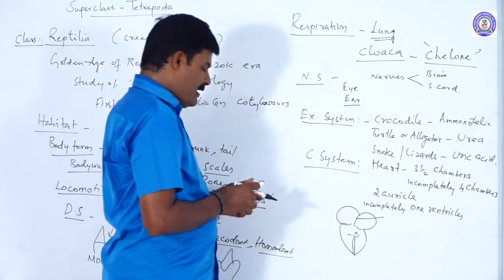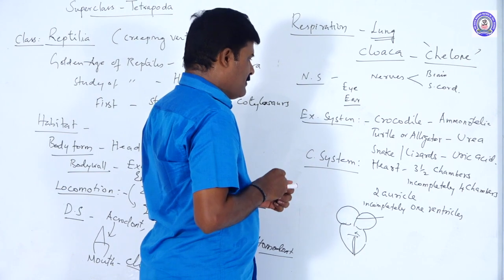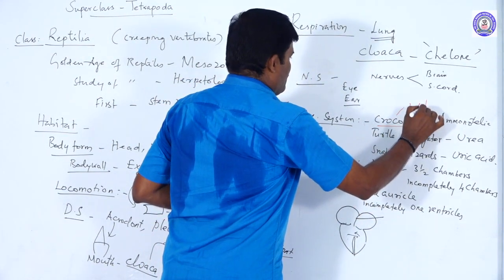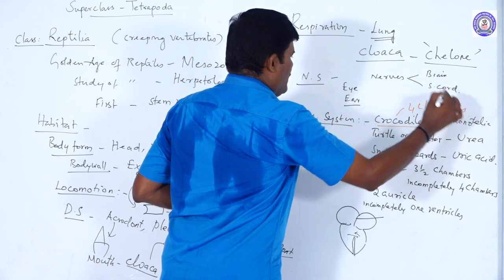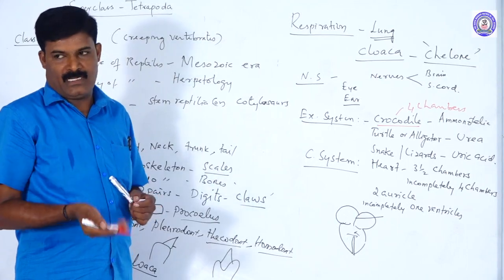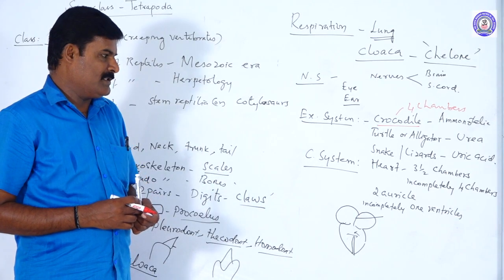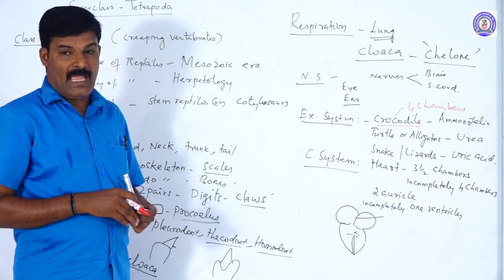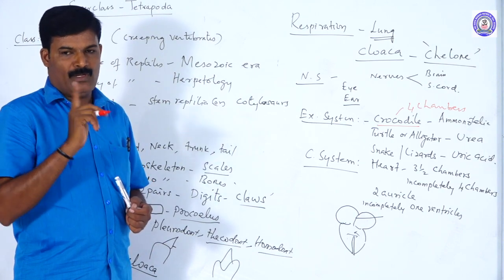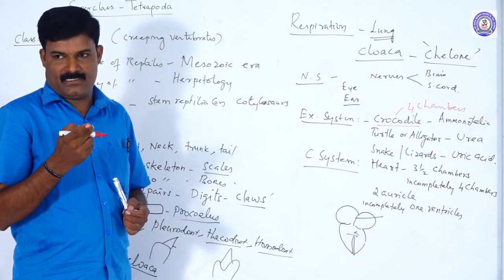Note it, another important thing: crocodiles have completely four chambered hearts. So the two auricles and two ventricles are completely separated. In the case of amphibians, there are three chambers, two auricles and one ventricle. They also have mixed blood.